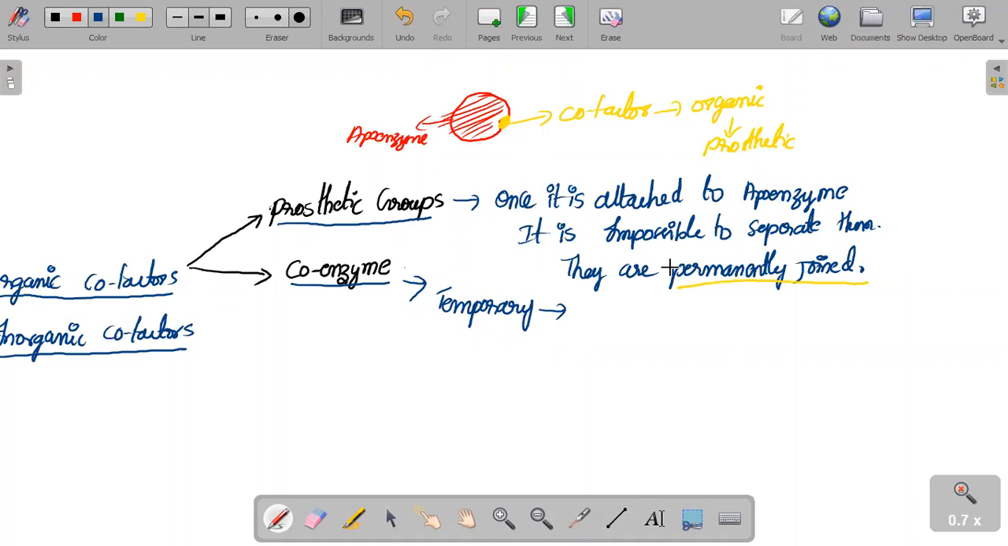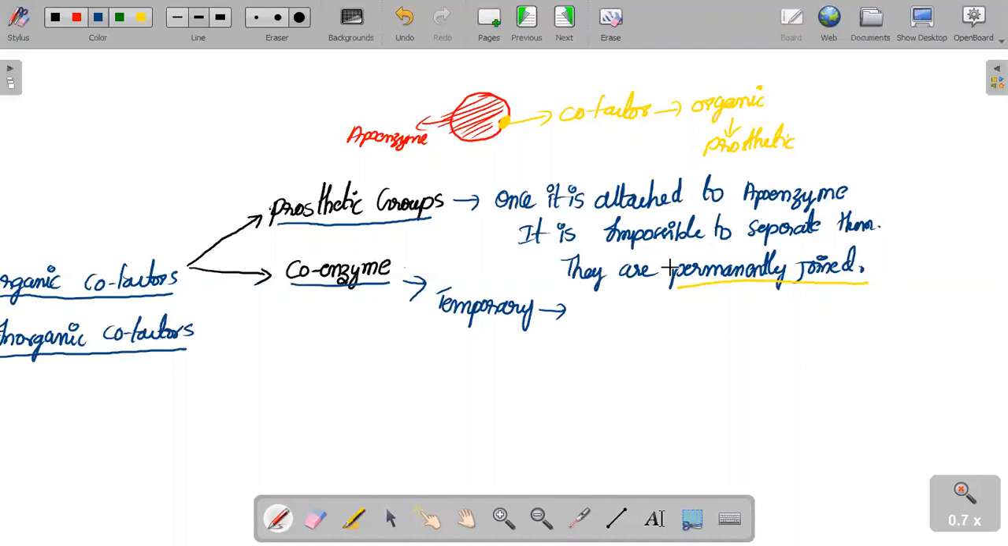Then the apoenzyme will call the coenzyme, saying you have to come for this work. Then the coenzyme will go and join with the apoenzyme. Then both of them will do the reaction. And once the reaction is done, both of them will separate again. That you have to keep in mind.